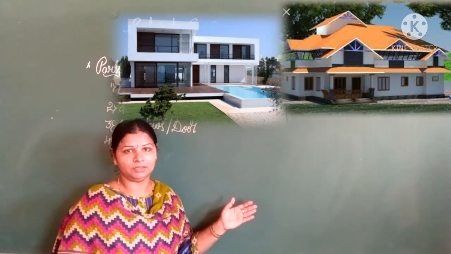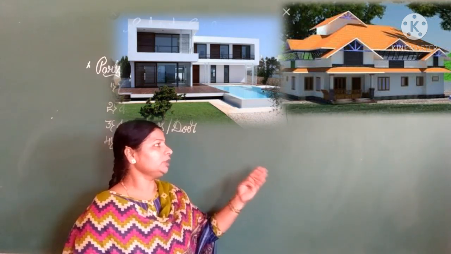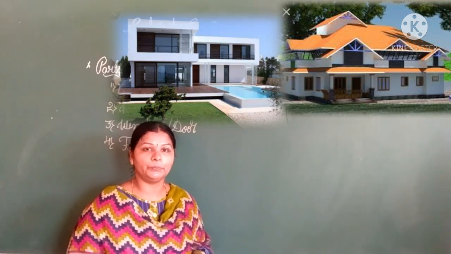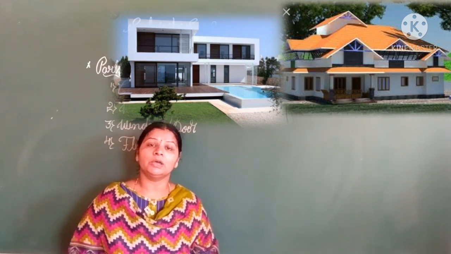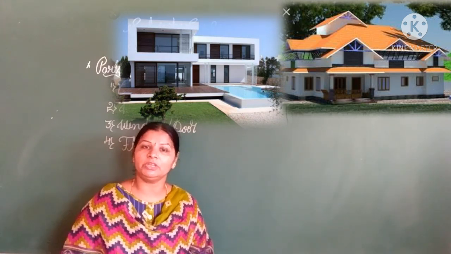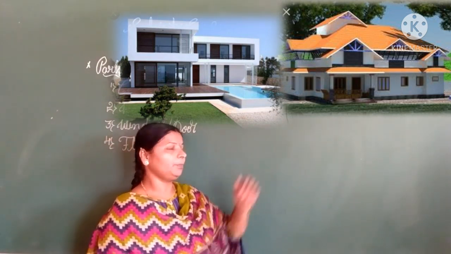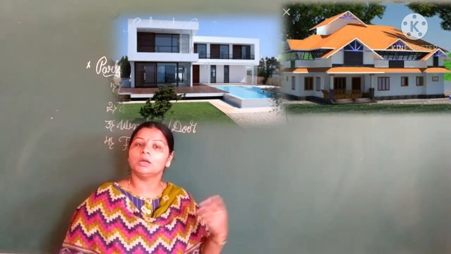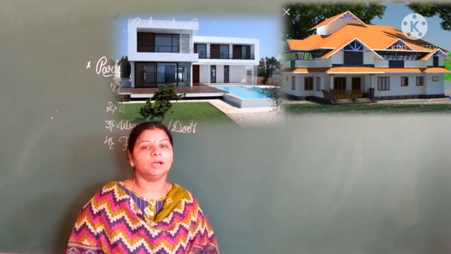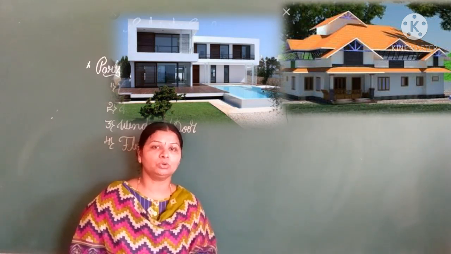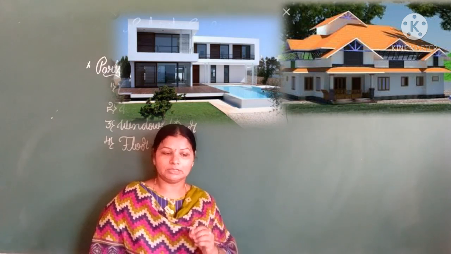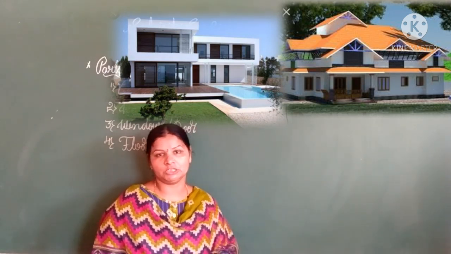In the same way children, this slanting roof house we build where there is heavy rainfall or heavy snowfall. Only there we build slanting roof houses children. Most commonly this type of house we see in the Malenadu districts, and also where heavy snowfall is there, for example Kashmir, Himachal Pradesh, Jammu.